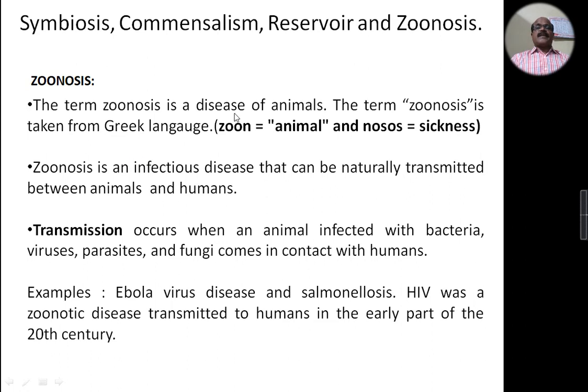So zoonosis means a disease of animals that can be transmitted by the animals to human beings. Transmission occurs when an animal infected with bacteria, viruses, parasites, or fungi comes in contact with humans. Examples are Ebola virus disease and salmonellosis. HIV was a zoonotic disease transmitted to humans in the early part of the 20th century.